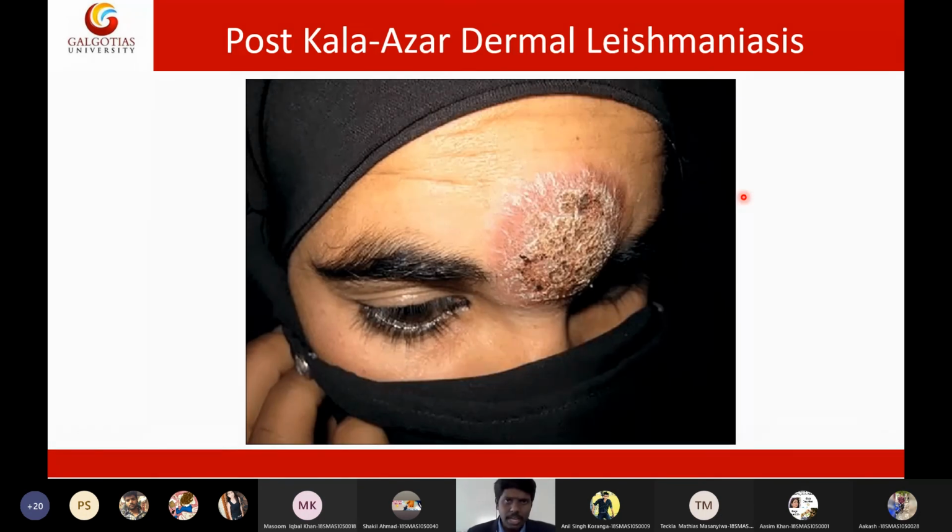So this is how post-Kala Azar dermal leishmaniasis looks like. Poor little girl, she got a bump on her forehead. Basically what's happening is macrophages will migrate in the lymphatic channels. So wherever there are lymph nodes, in those lymph nodes you will see these kinds of nodules and pus formation. The parasite will spread through the lymphatic channels of the patients, and it will cause this specific condition called post-Kala Azar dermal leishmaniasis.